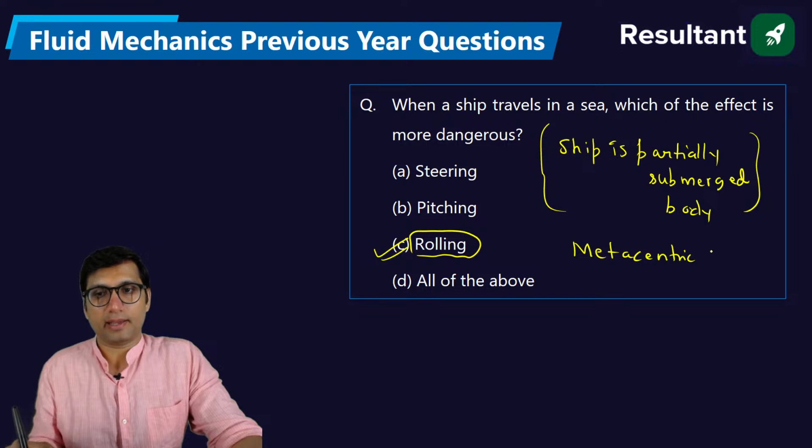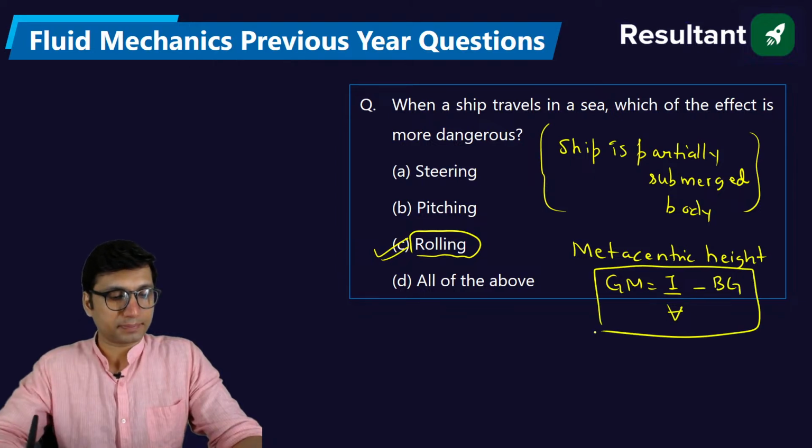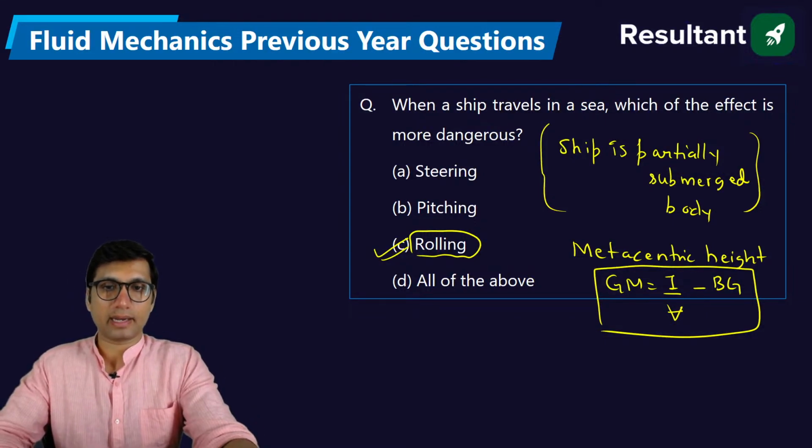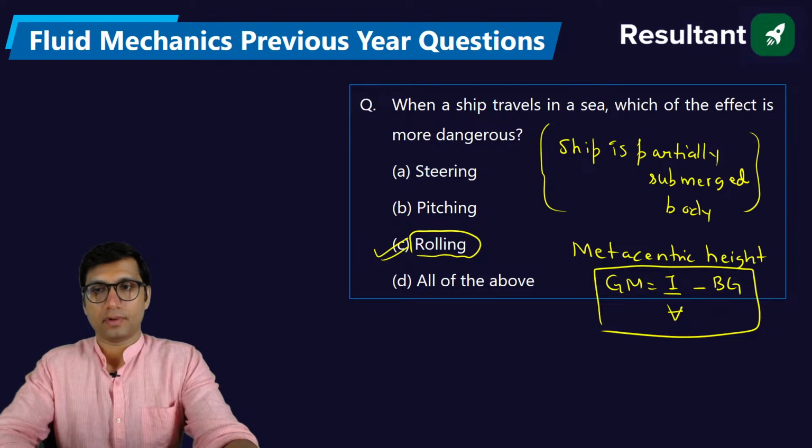We'll see what is metacentric height, which is given by GM, and GM is equal to what? What is the formula? I by V minus BG. You must have studied this formula. Remember the formula or not? This is how you find the metacentric height, and this metacentric height should be positive. Remember?